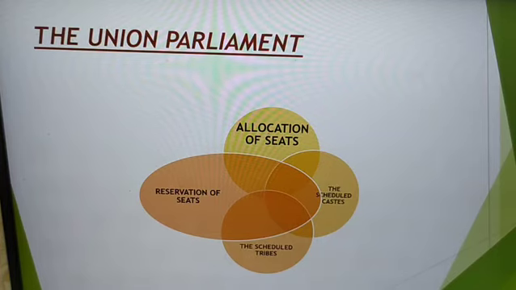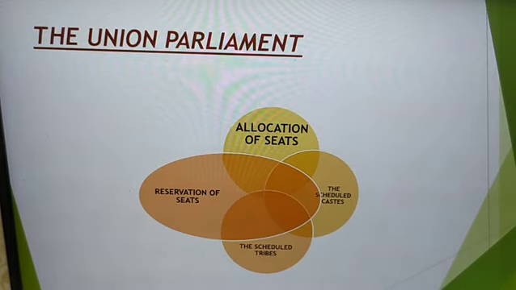So neither can a person be a member of both a House of Parliament and a House of Legislature of a state. Okay. So one house and one membership for that person. Now regarding the reservation of seats and allocation of seats. So basically the allocation of seats, now 543 seats, just now we spoke about that the effective strength of Lok